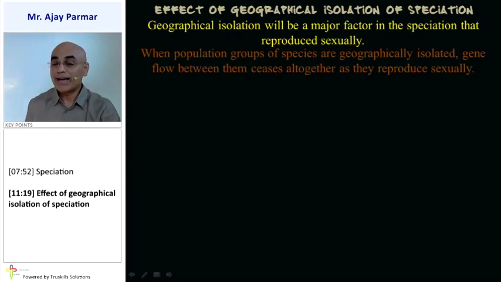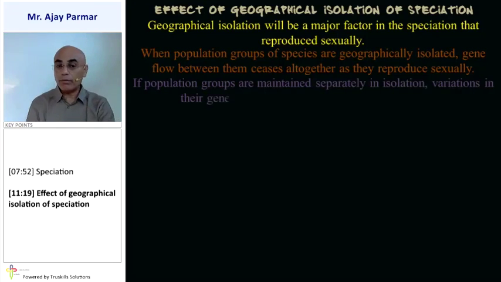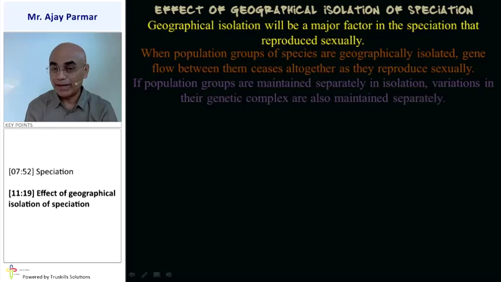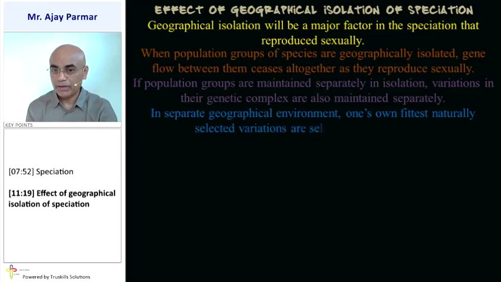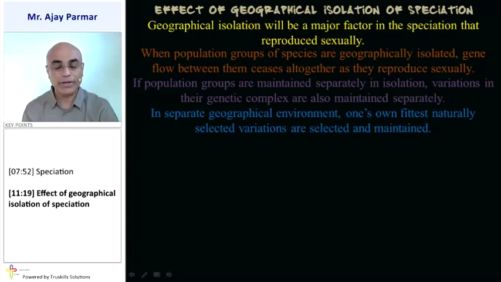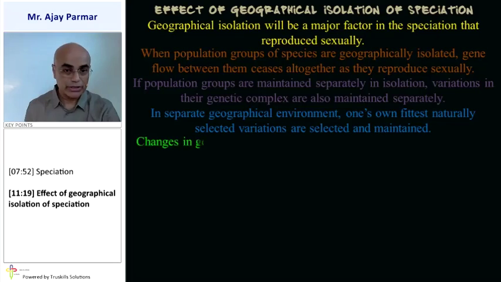That is why the geographical barrier becomes an extremely important factor. If the population groups are maintained separately in isolation, then the variations in the genetic complex are also maintained separately, and the genetic complex will become completely different. In separate geographical environments, whatever characteristics are considered the fittest are naturally selected, and those selected variations are maintained into the coming generations.